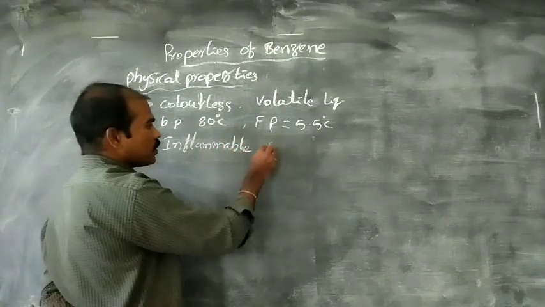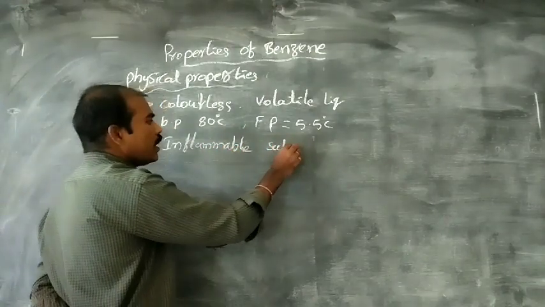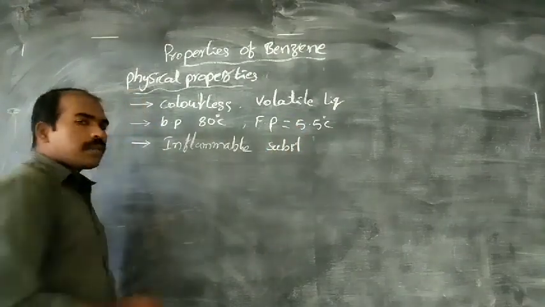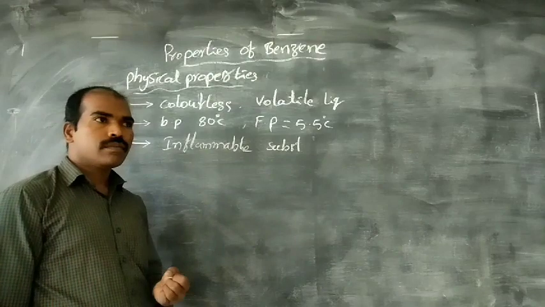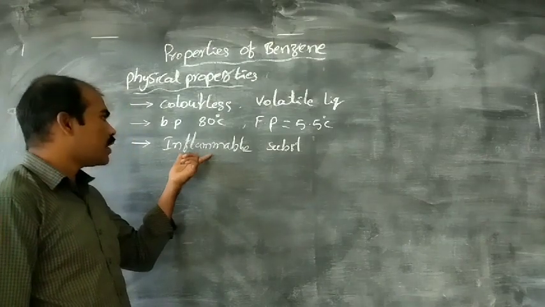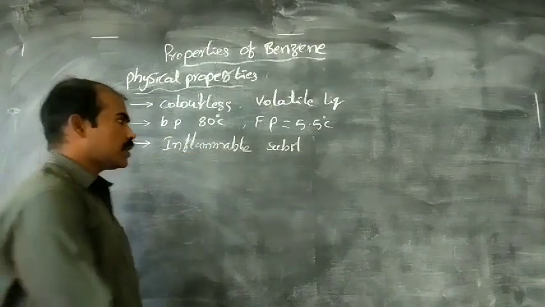Inflammable substance means it can catch fire easily. It can catch fire easily, that's why it is a highly inflammable substance.